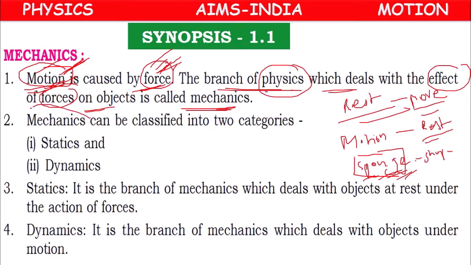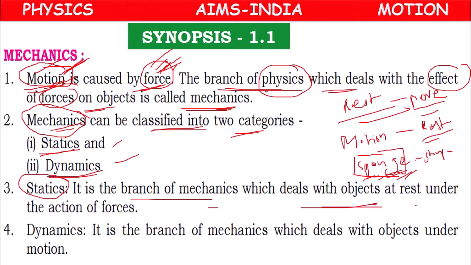So this branch of mechanics again classified into two categories. One is statics, another one is dynamics. So here statics means, branch of physics which deals with the objects at rest under the action of forces. Suppose you are having a big block here.